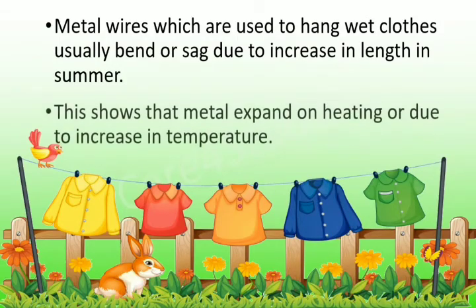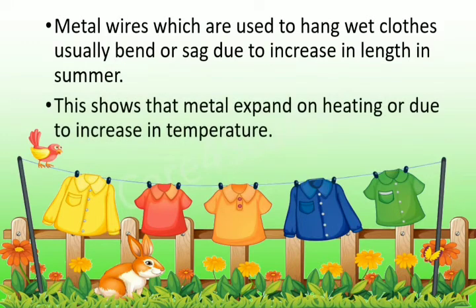Metal wires, which are used to hang wet cloths, usually bend or sag due to the increase in length in summer. This shows metals expand on heating or increase in temperature.